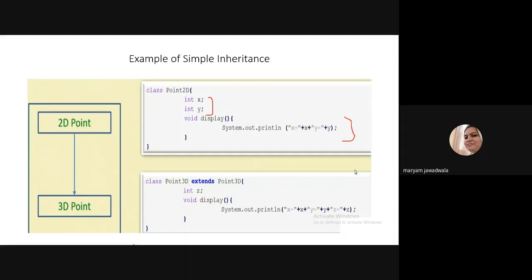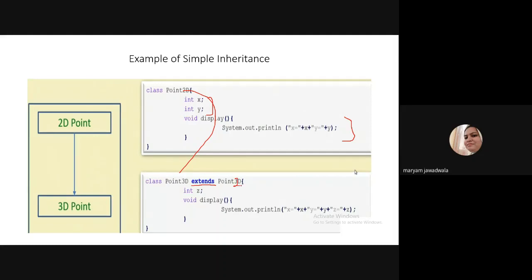Now I write one more class, that is Point3D. How can I write class Point3D, where I want my Point3D class to be a subclass which inherits the properties of base class Point2D? Class Point3D, and I use the keyword extends, and the name of the base class, that is Point2D. It is not 3, 3 is wrong.